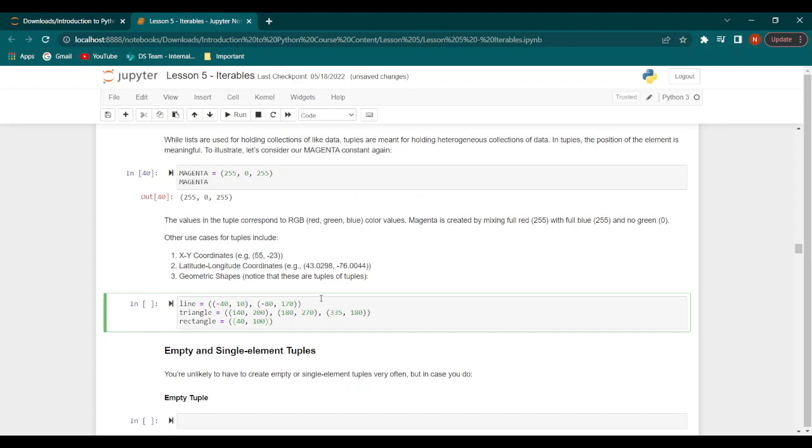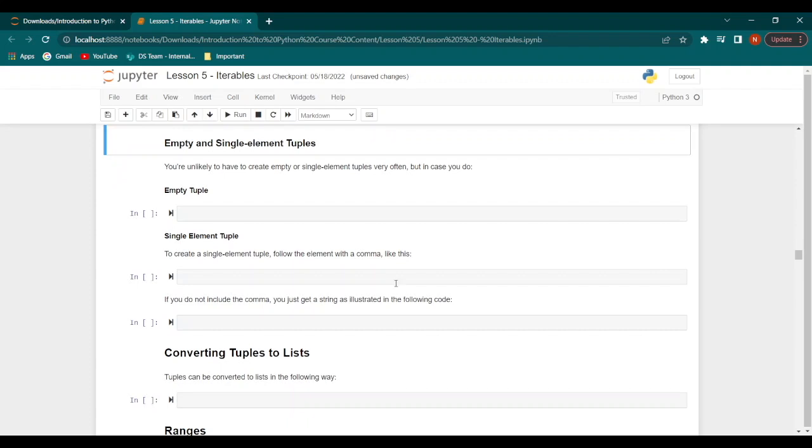Then we have a rectangle with 40, 100, 80, 170, 235 and 80, and 195 and 10. So there we go. This is how we can create different kinds of tuples.